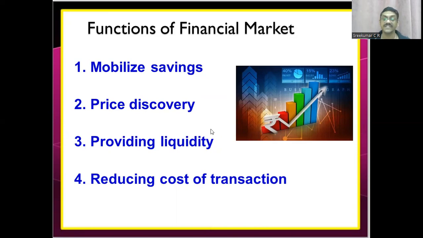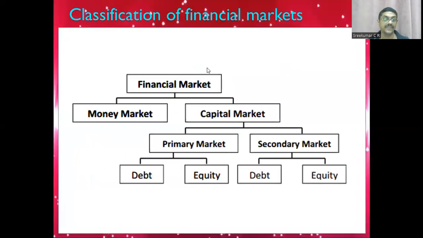The cost of transaction reduction, I already said the point, children. The financial markets are always ready to provide information on the cost, availability, and price of some security. Because of this, the transaction cost can be reduced. They need not travel here and there. They need not refer to anything extra. Everything regarding a particular asset will be given by the financial market. Financial assets will be given by the financial market.